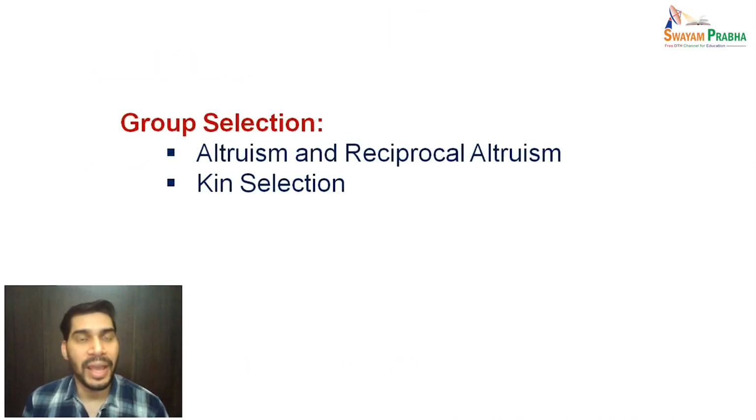Now let us move ahead to the third type of selection, which we call group selection, under which there are two phenomena which we are going to discuss. One is called altruism and reciprocal altruism as well, and the second one is called kin selection.